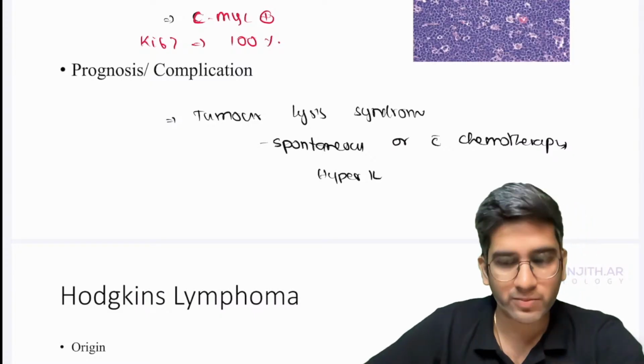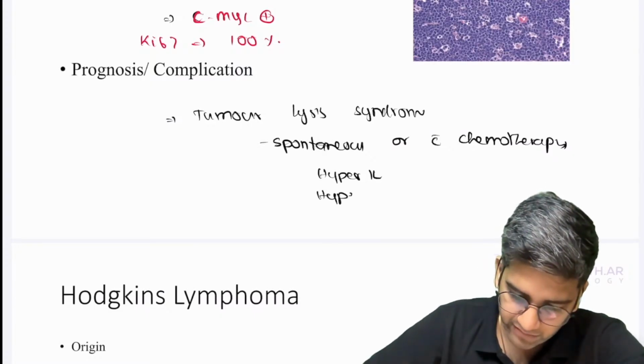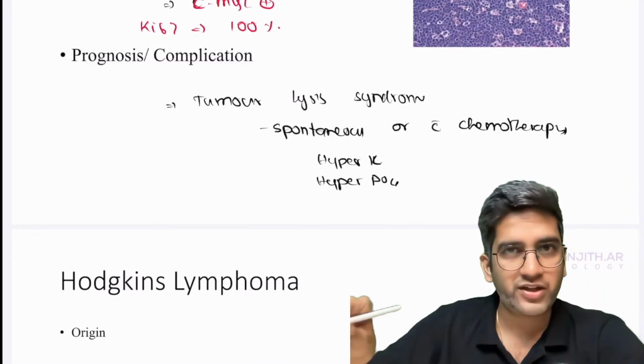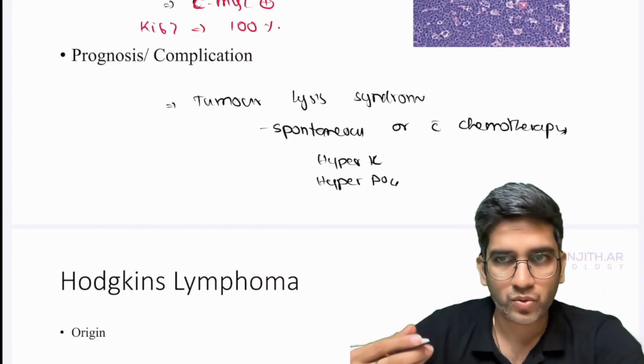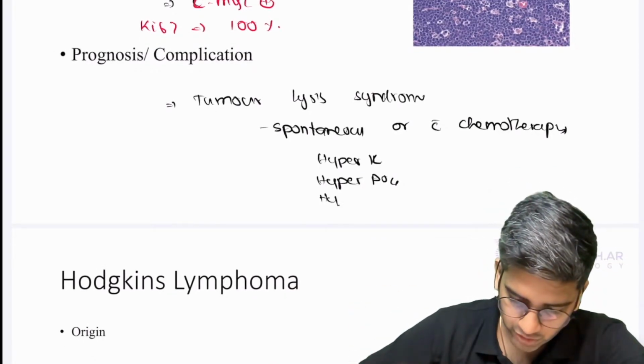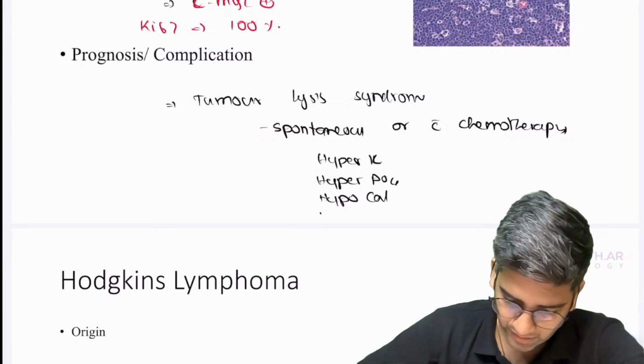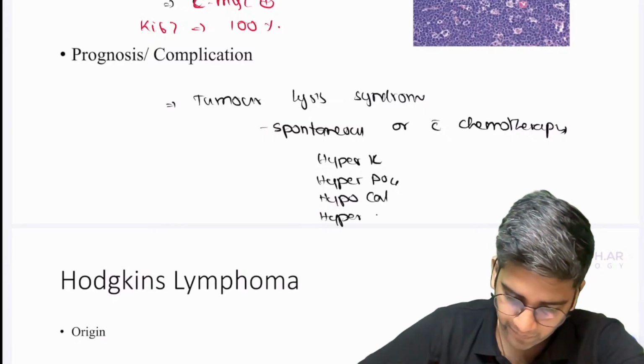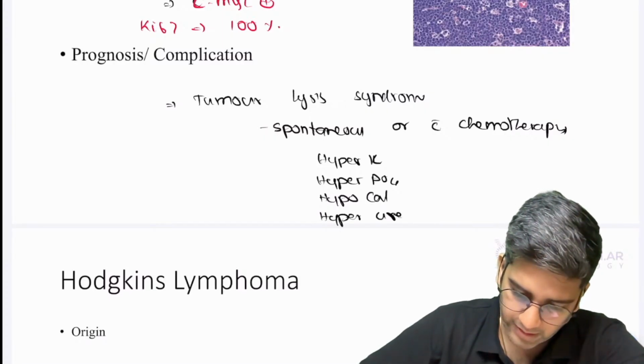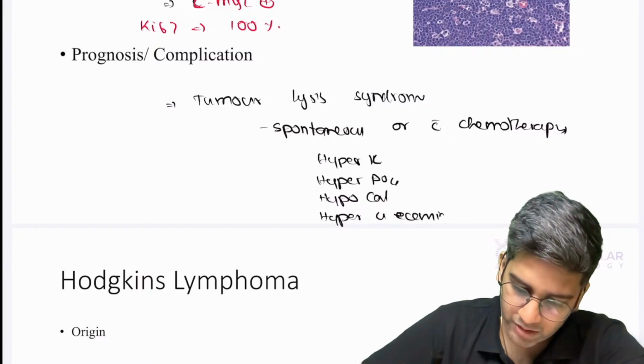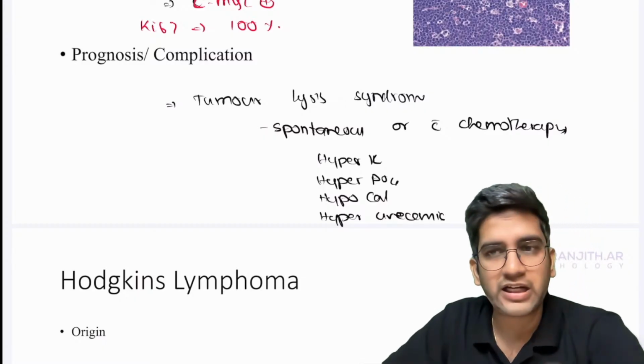So you'll have hyperkalemia, potassium comes out. Hyperphosphatemia because it's a buffer, right? Phosphate comes out, it will bind to calcium, which causes hypocalcemia and hyperuricemia. And obviously you'll have acid-base imbalance because bicarbonate also comes outside.